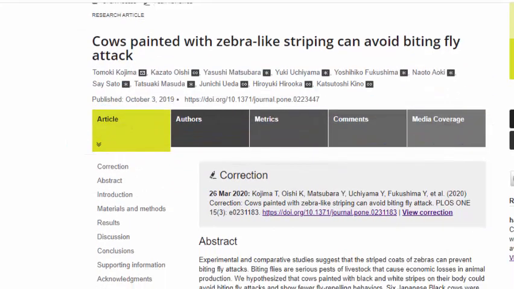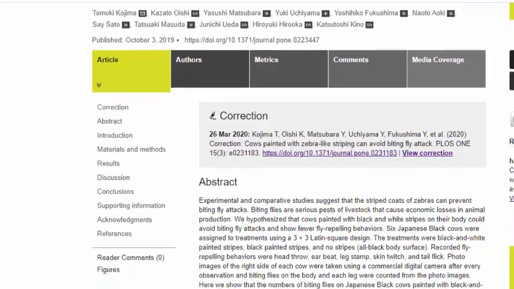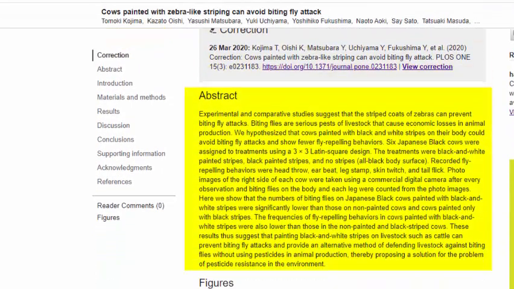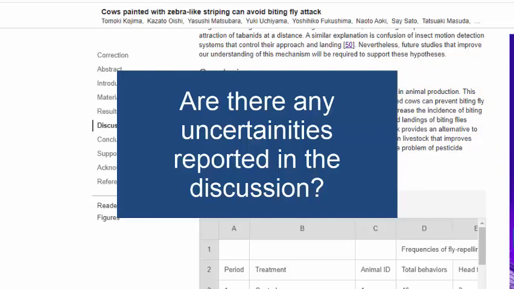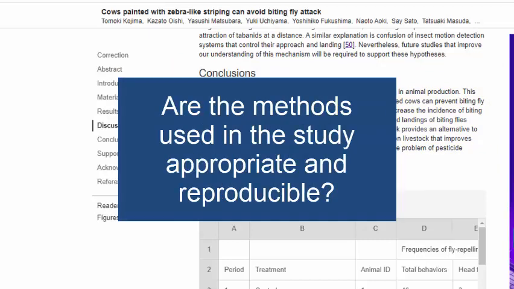Skimming the article is very important, and particularly paying attention to the abstract or summary of the article and the conclusion sections. When reviewing the conclusion, ask yourself, does it match the findings reported in the news? Other questions about the article that you can ask are: are there any uncertainties reported in the discussion, and are the methods used in the study appropriate and reproducible?